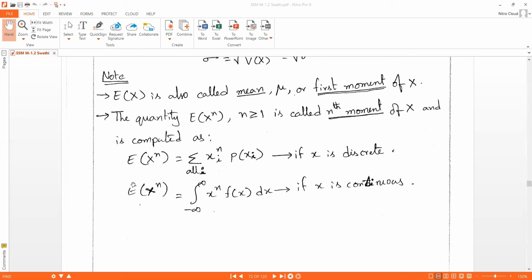It is computed as sigma over all i of xi power n p of xi if x is discrete. If x is continuous, E of x power n is the integral from minus infinity to infinity of x power n f of x dx.